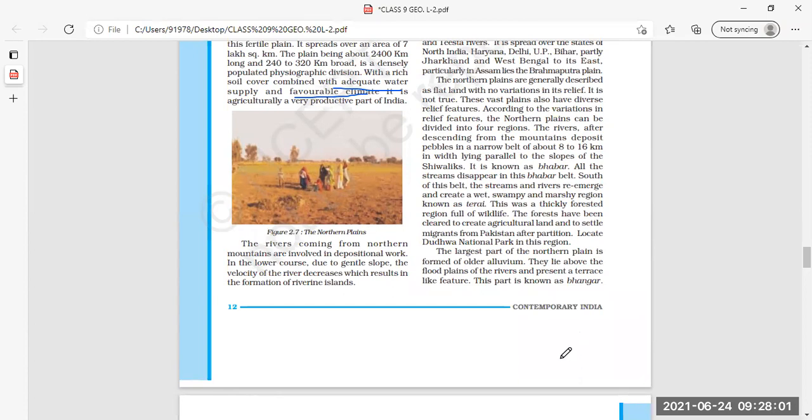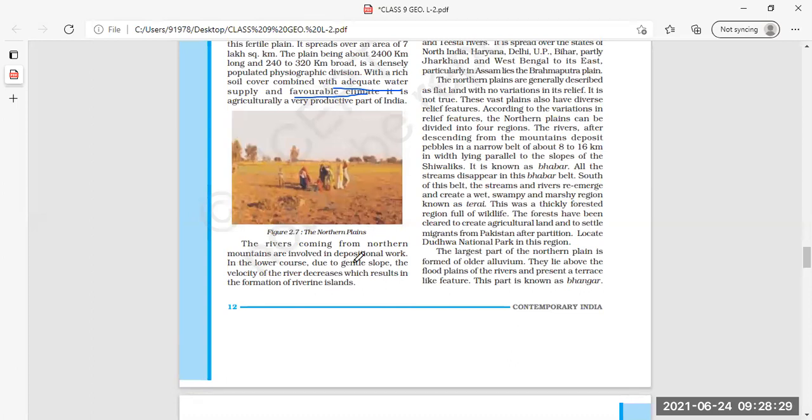When rivers flow, they carry with them sediments and many other things. So when the force of the river slows down, the flowing of the river slows down, then those things which are carried with the water of the fast flowing river are deposited in some places, that is called depositional work.